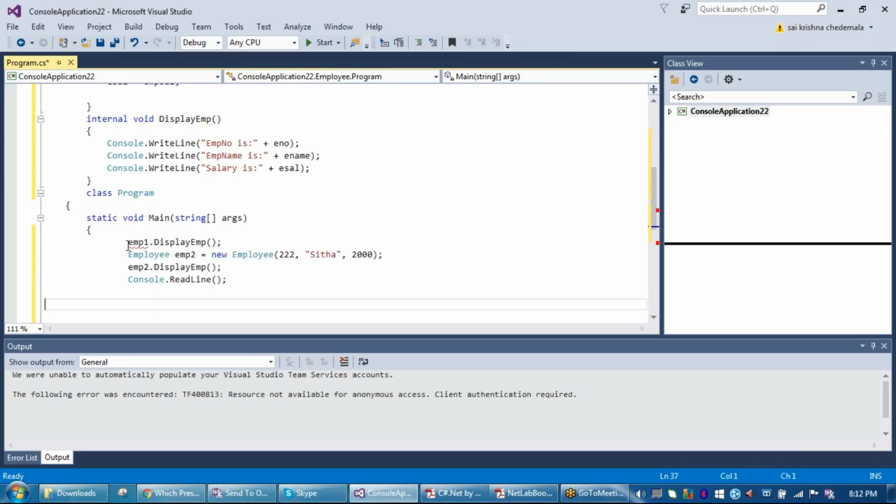Yes, sir. No, you didn't copy and paste the total code. That is a problem. Did you receive only up to here? First line is missing. First line is missing.